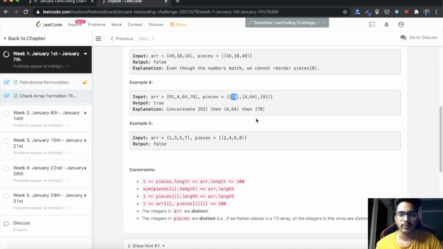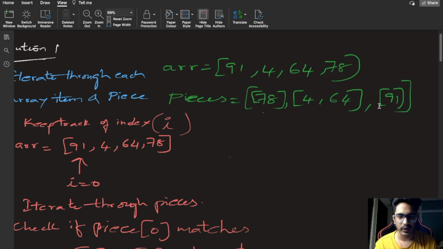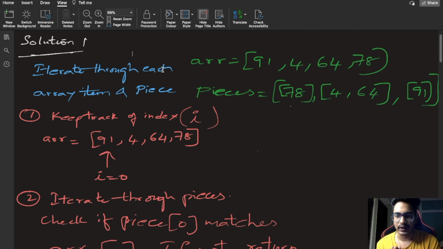Let's try to see the algorithm. Our first solution is a general solution where we will be iterating through each and every piece for the given array ARR. So let's take the fourth example of the given problem. Here 91, 4, 64 and 78 are given in ARR and pieces are given as 78, 4, 64 and 91. First let's deduce the algorithm. First let's keep track of an index. Let's name it I, and here I equal to 0 will be pointing to 91.